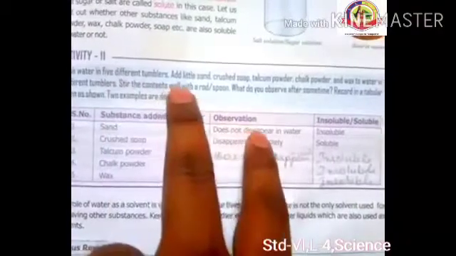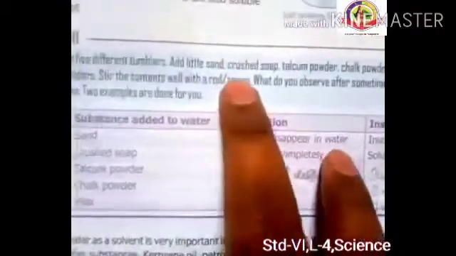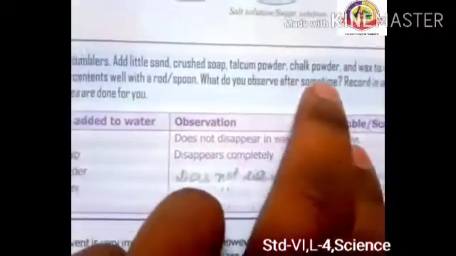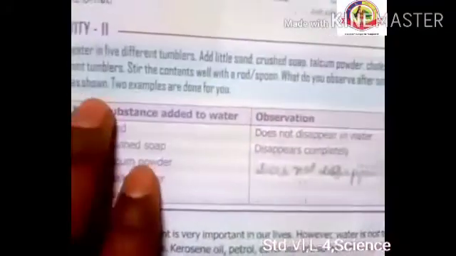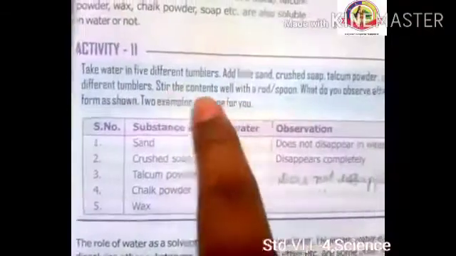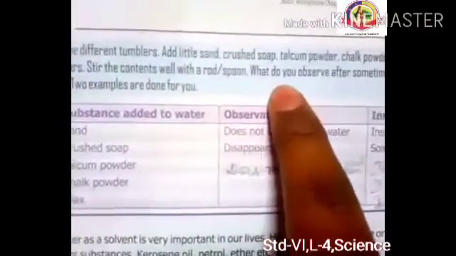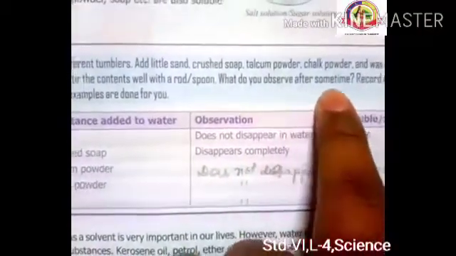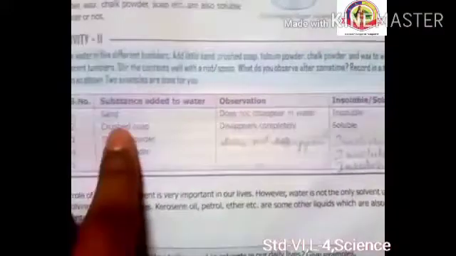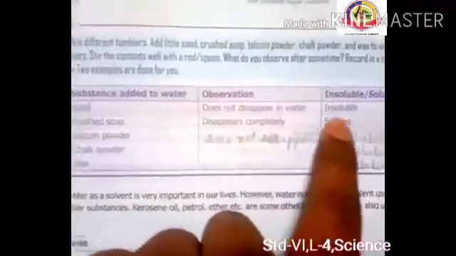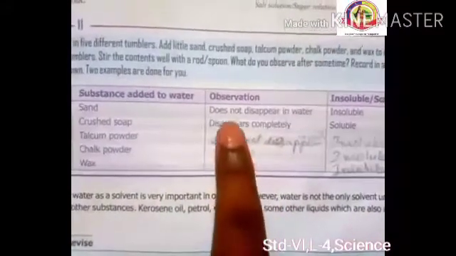Take water in 5 different tumblers, add a little sand, crushed soap, talcum powder, chalk powder and wax to water in different tumblers. Stir the container well with a rod or spoon. What do you observe after some time? Record in a tabular form as shown. 2 examples are done for you. Here is the example given: substance added to the water, the observation, and soluble or insoluble, you have to say, right?